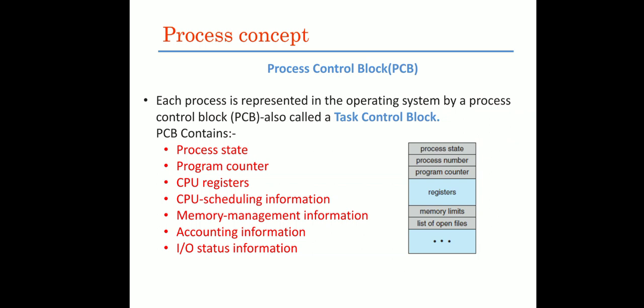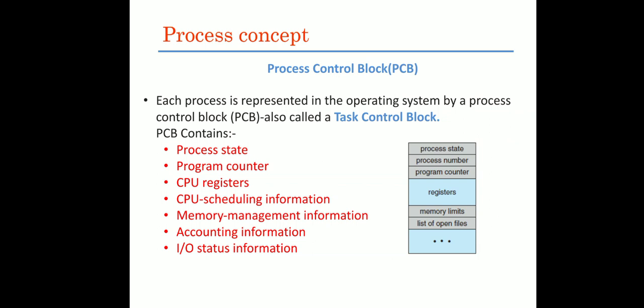Program counter holds the address of the next instruction to be executed. Now we have some CPU registers. This process control block has some CPU registers, also called general purpose registers. Depending on the system architecture, we have the number and size of the CPU registers.